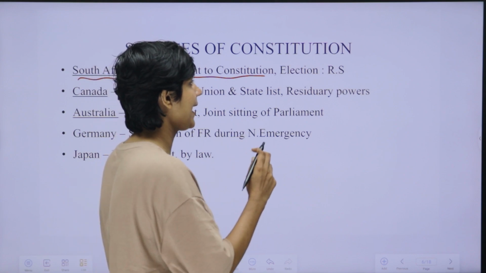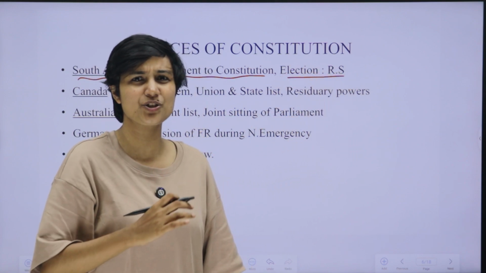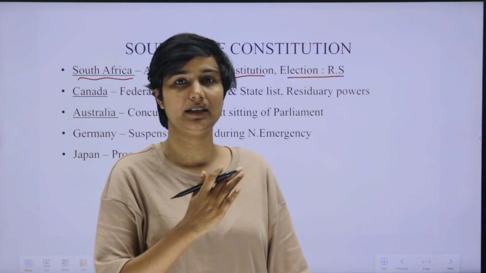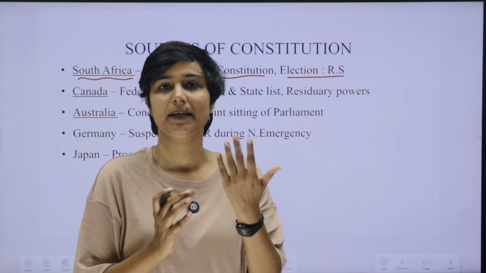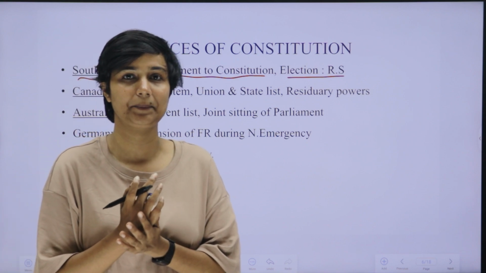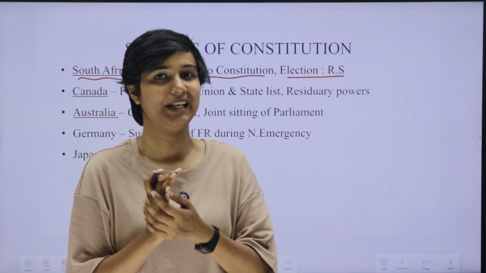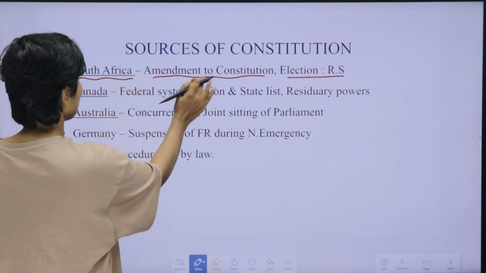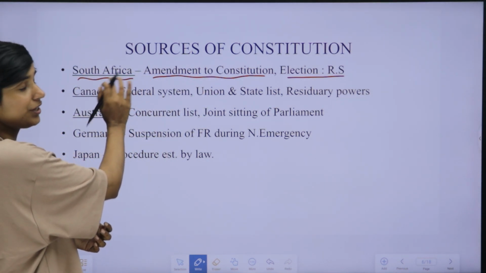The next thing is election of Rajya Sabha members. Rajya Sabha election is not like the election of Lok Sabha. Lok Sabha election is a direct election. People directly elect the Lok Sabha members, but Rajya Sabha members are not directly elected by the people. They are indirectly elected, actually elected by the legislative members of each state. So, election of Rajya Sabha members and amendment of India's constitution, these two provisions we took from the constitution of South Africa.